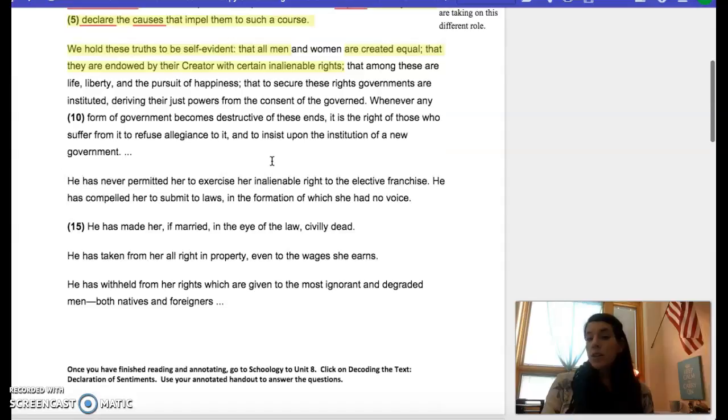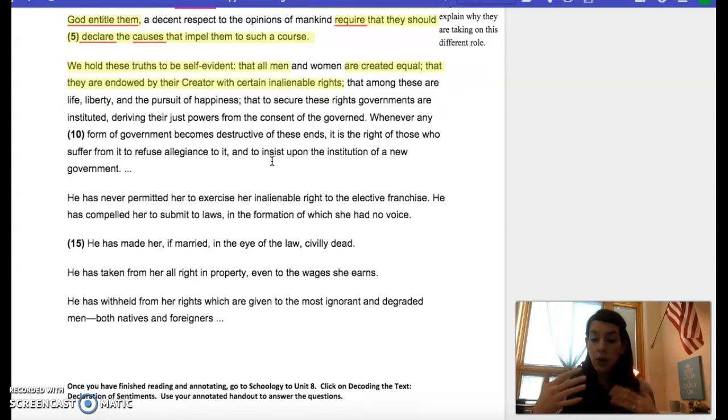And just like the Declaration of Independence, where they complain about King George and keep saying he did this, he did that, they're saying the same thing here. He has never permitted her to exercise her inalienable right to the elective franchise. He's never allowed women to vote, right? He has taken away from her all her rights to her property. The he is not King George. The he is the men at this point in time.